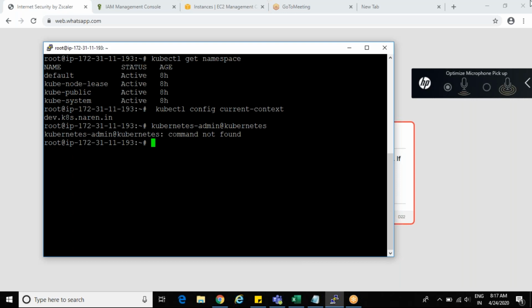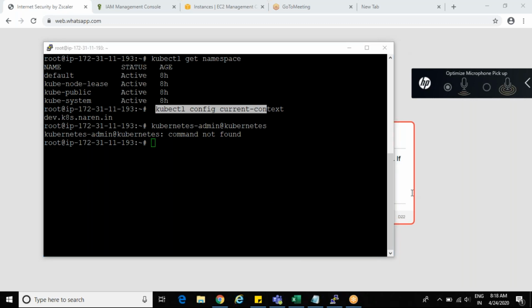Not that command. You have something else, right? He's missing some command. Just a minute. Don't run that. So the first command is done. Then after that, this command is correct, Narendra. Not that command. Whatever you just triggered, that command I'm saying.